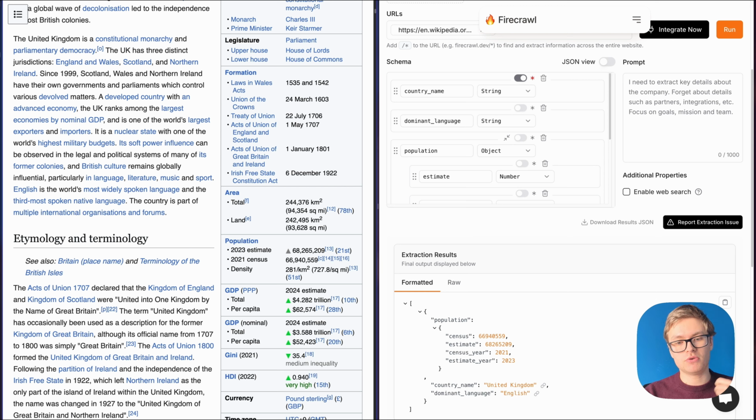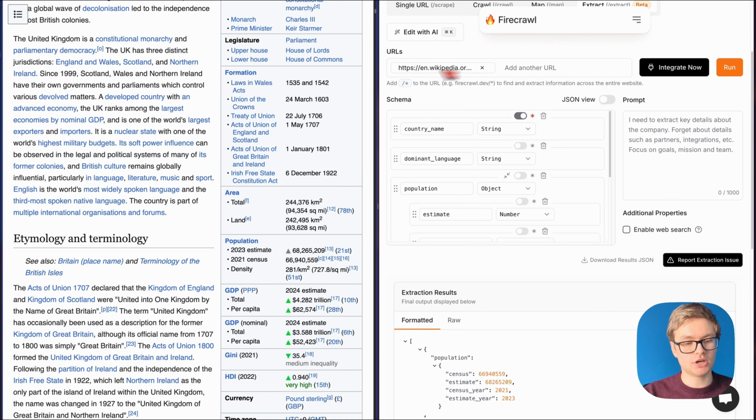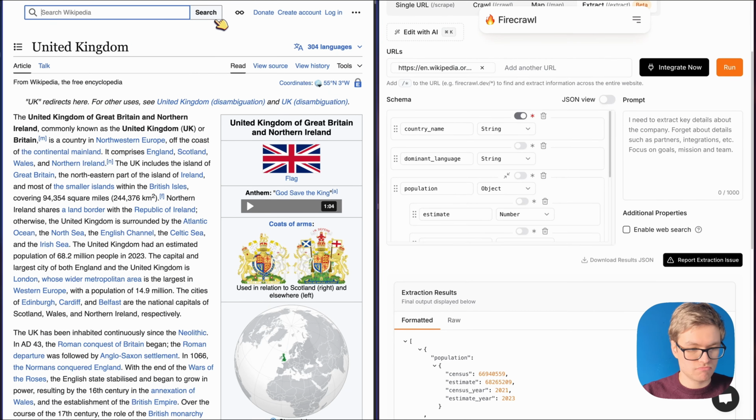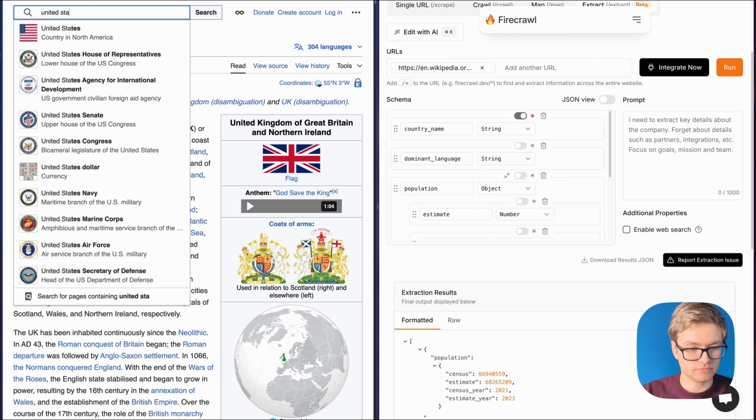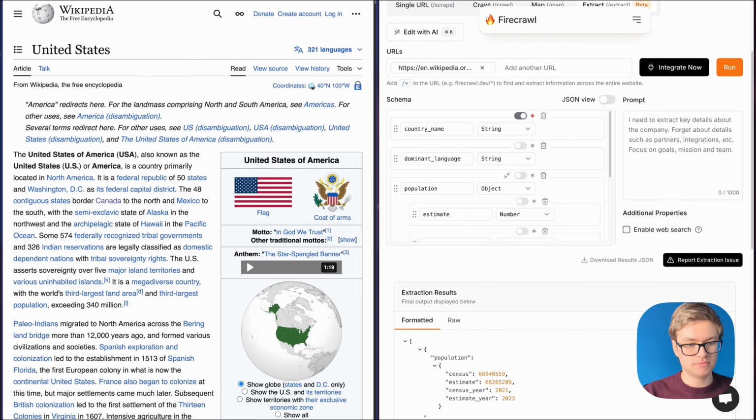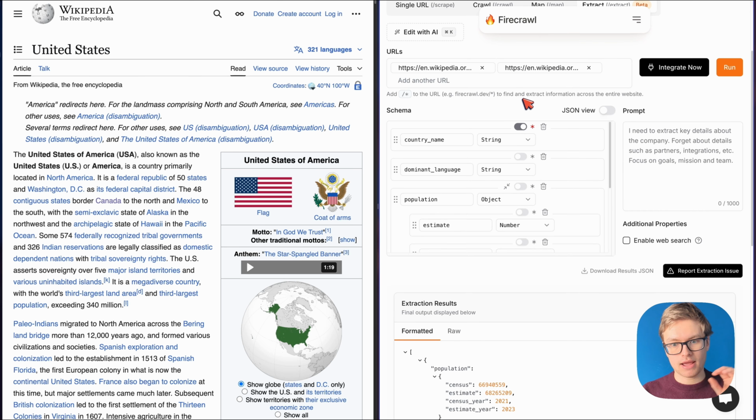What we're going to do now is see whether this actually works on multiple Wikipedia articles. So I'm going to go ahead and find the United States Wikipedia article, and then I'm going to add that to my list of URLs. Now, it's important to note that this is not actually going to give me the result that I want. The reason for that is because I'm defining one schema for the entire output based on all these URLs. The problem is with my current schema that we only have space for one country. We've got one country name, one dominant language, etc.